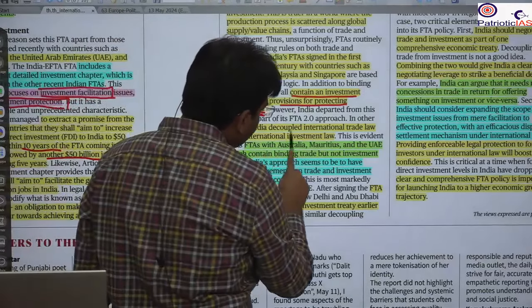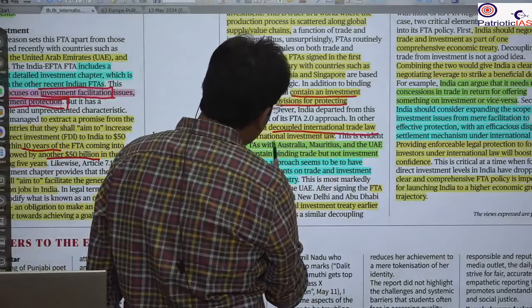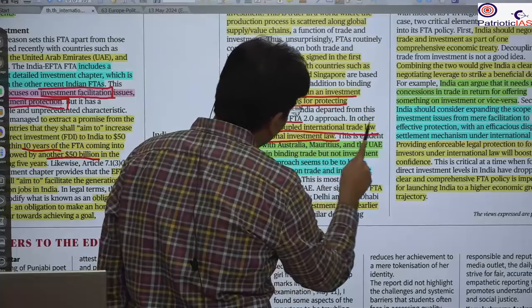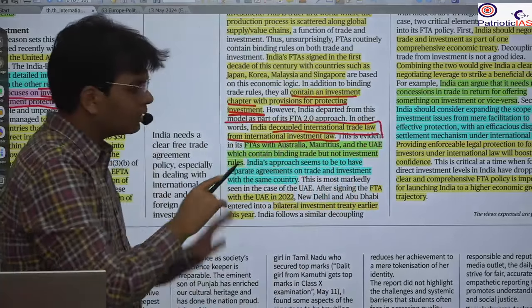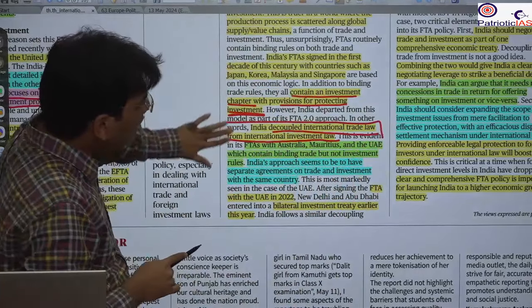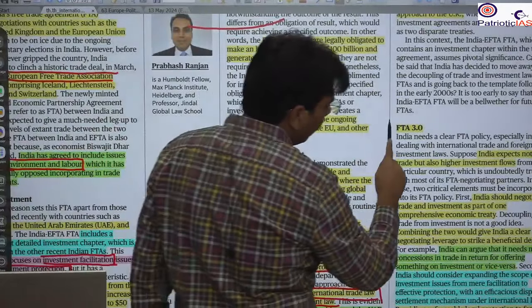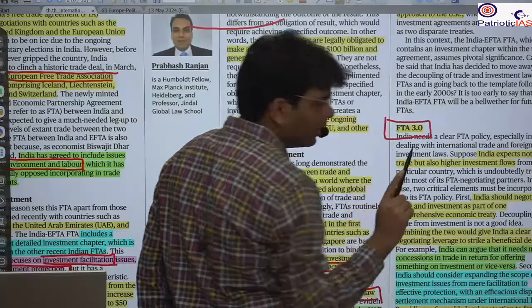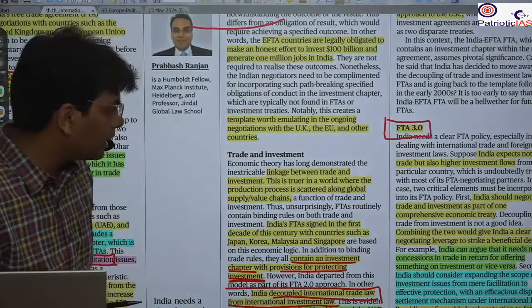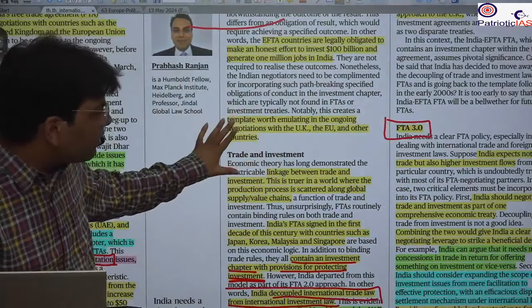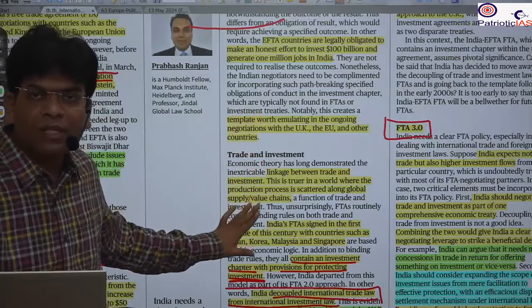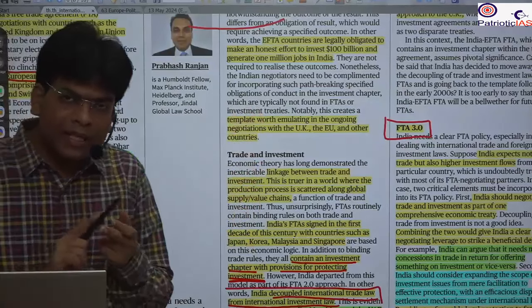Now India had decoupled the international trade law from the international investment law. This has been discussed in these three paragraphs. In the last paragraph, the writer wants to say that we need to bring in FTA 3.0, the third approach he wants to bring. He is not satisfied with separating investment from trade, because trade and